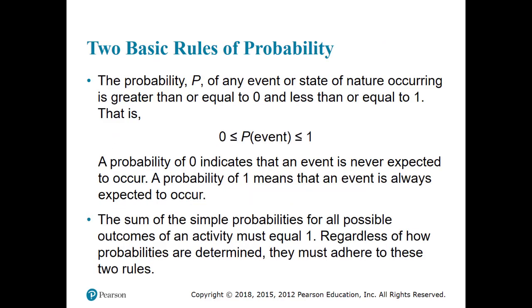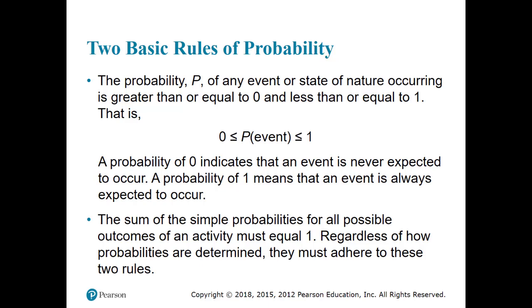Okay, so there are two basic rules for probability of an event. The first basic rule is that probability is a number between 0 and 1, with the value 0 and the value 1 representing certainty. Value 0 means it is certain that the event will not occur, and a value equal to 1 is a certainty that the event will occur.